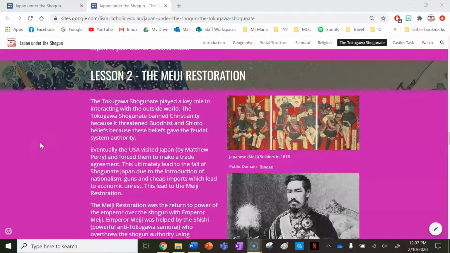Hi everyone, welcome to your second of 3 lessons on the Tokugawa Shogunate and the end of Japan under the Shogun, located under the Tokugawa Shogunate tab on the Japan under the Shogun teaching and learning website resource.